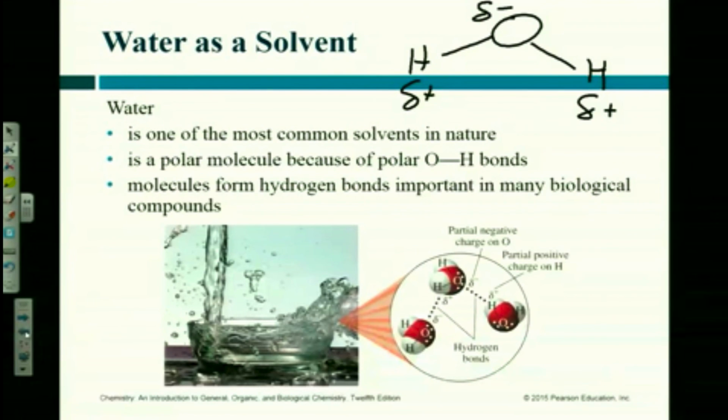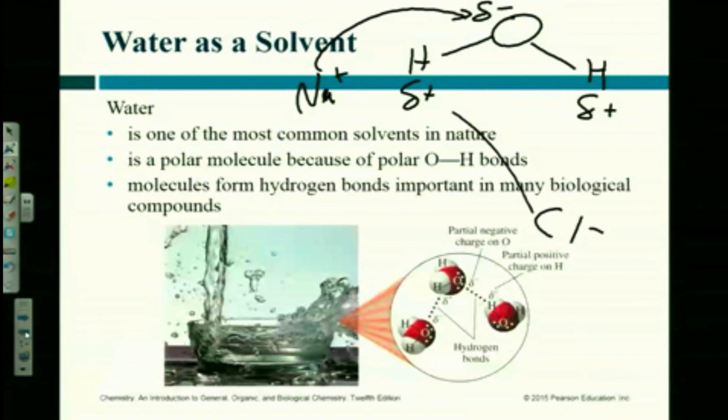Okay? So when you put sodium chloride into water, what do you think is going to happen? I'm going to have some sodium ions and some chloride ions. Is the sodium going to come over here and be by the hydrogen? No. Where's it going to go? To oxygen. Sodium's going to come to oxygen, and the chloride is going to come to the hydrogen, because opposites attract.